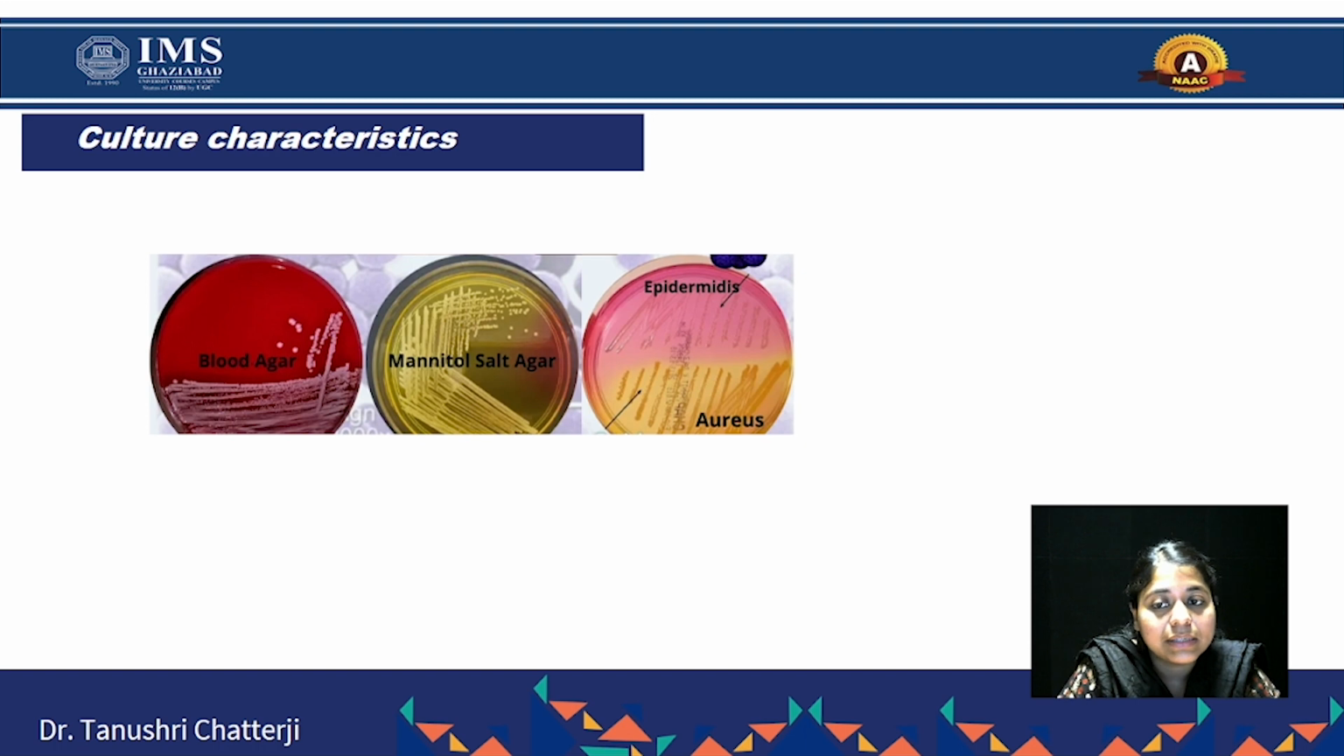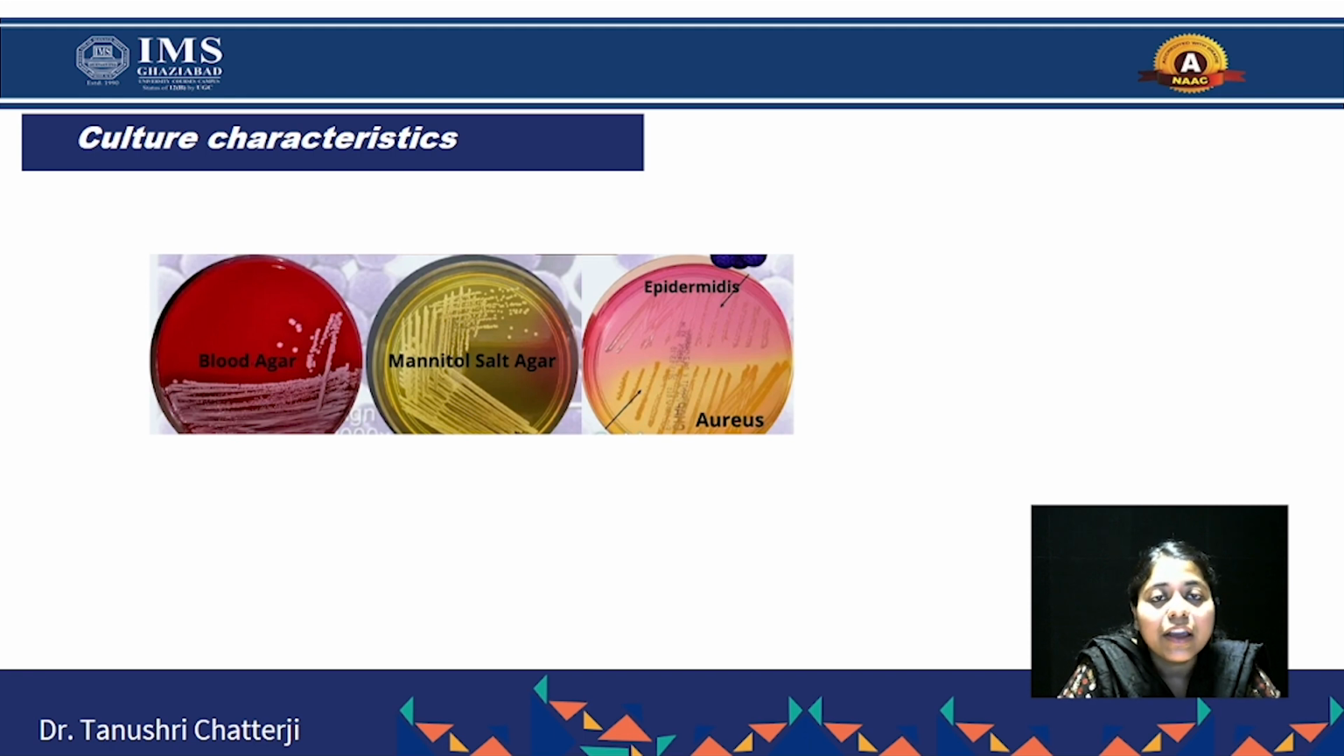Culture characteristics are what we observe when we are growing the bacteria in artificial or culture media. When we are growing it on blood agar, it will show hemolysis. What is hemolysis? Hemolysis is the lysis of the blood cells which are present in the blood agar media. Next, the second figure is showing mannitol salt agar. In this, it causes fermentation, utilizing the sugar present in that mannitol agar media. Next one is MacConkey.